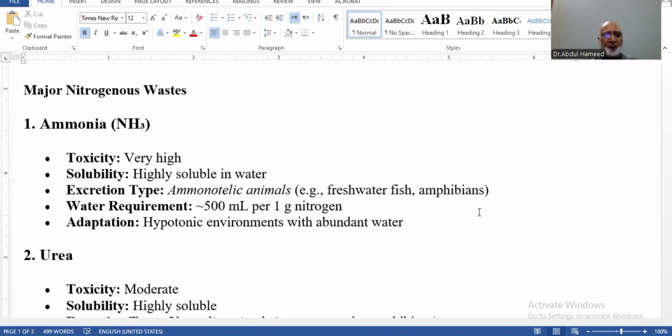So water requirement in order to remove it from the body more than or around 500 ml per gram of the nitrogenous waste material. And adaptation, hypotonic environment with abundant water. So animals, they have hypotonic environment, and they are even living in water.